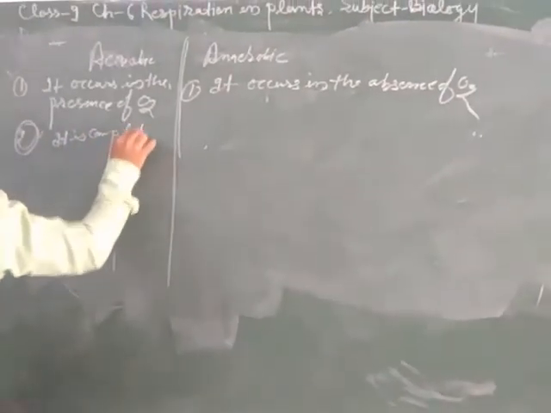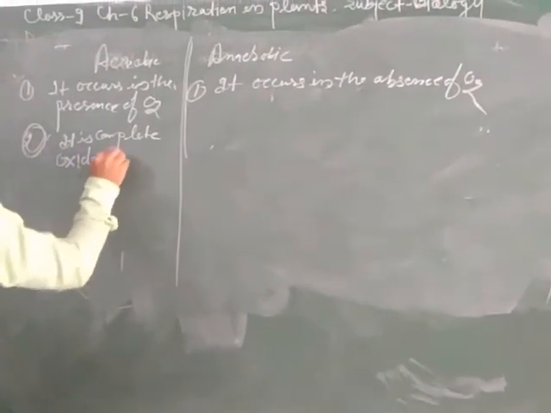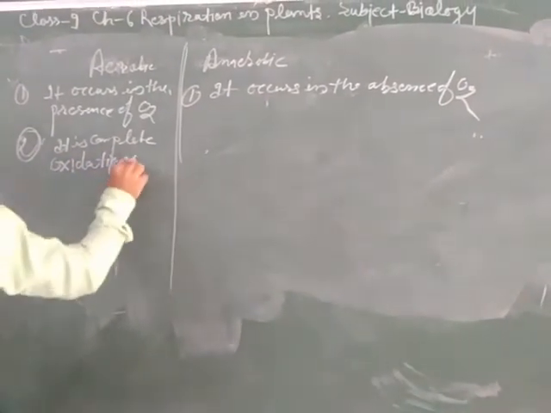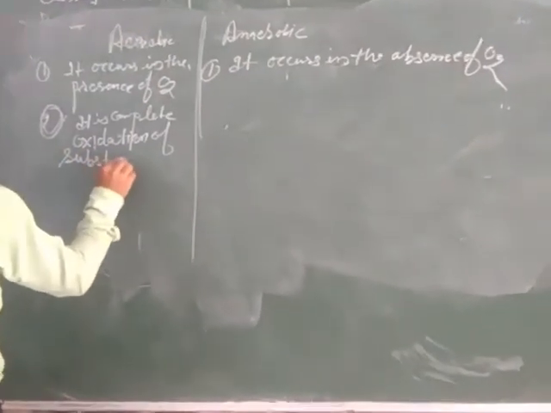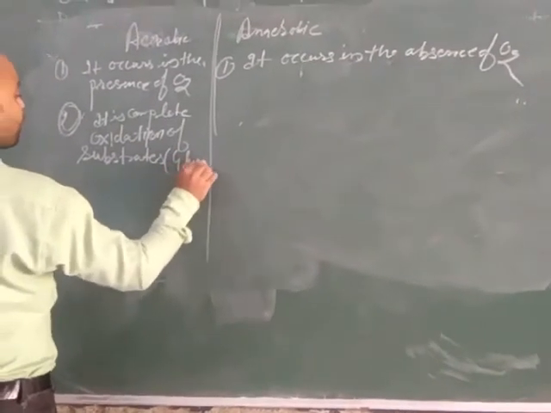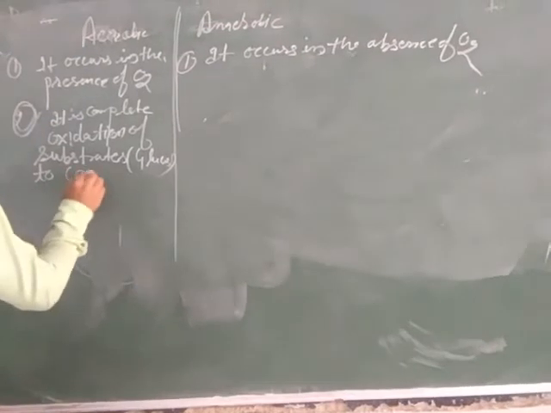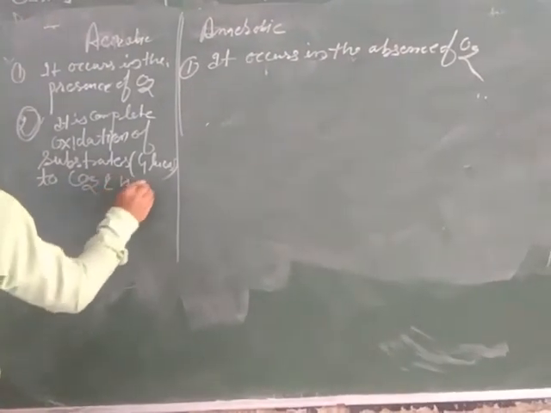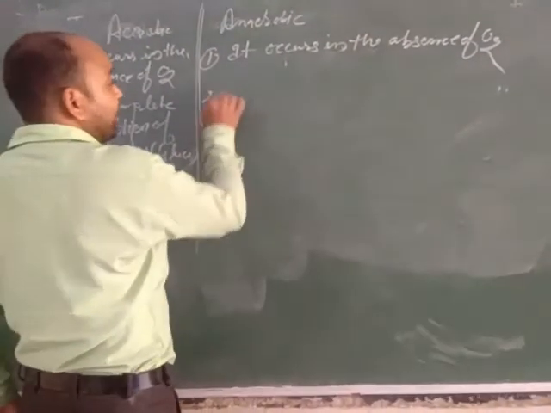Now the second point: aerobic respiration is complete oxidation of substrates, means glucose, to form CO2 and H2O. Anaerobic respiration is an incomplete process.